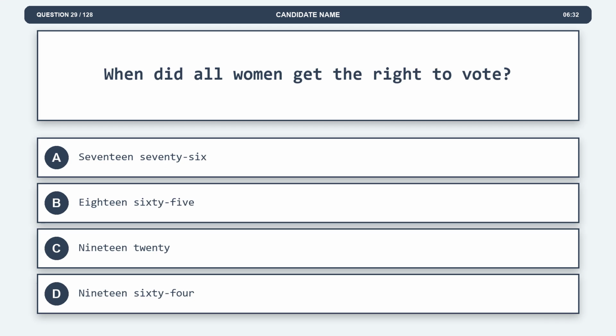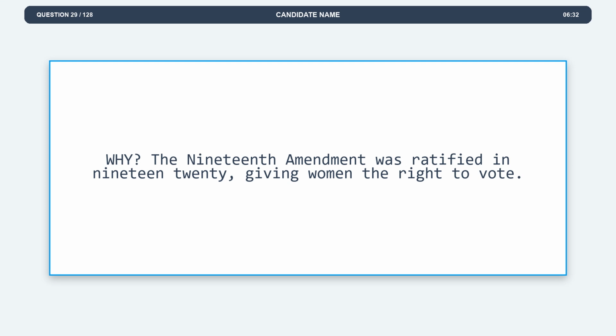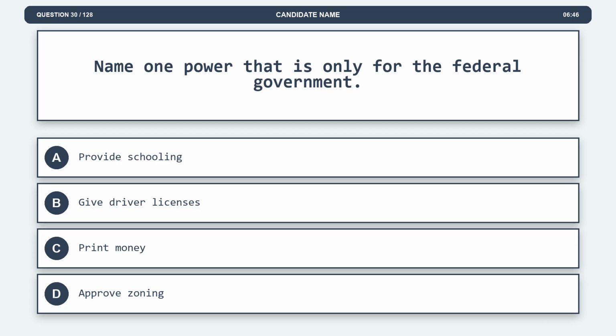Question 29. When did all women get the right to vote? Option A, 1776. Option B, 1865. Option C, 1920. Option D, 1964. The correct answer is option C, 1920. Explanation. The 19th Amendment was ratified in 1920, giving women the right to vote. Question 30. Name one power that is only for the federal government.